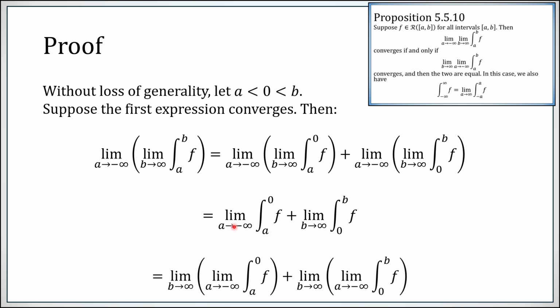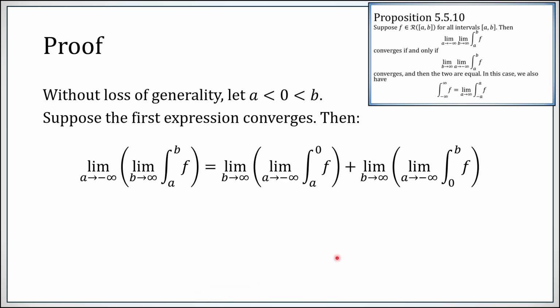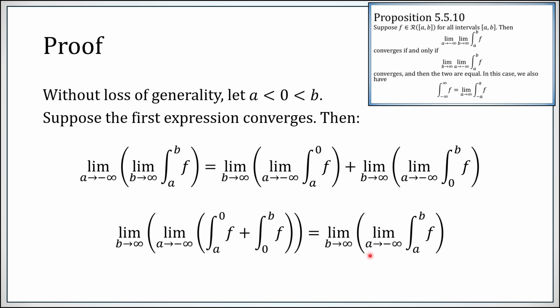So then, this limit as a goes to minus infinity of the integral from a to 0 is a constant as far as b is concerned, so I can throw this limit on it without affecting it. Inside this limit, this has nothing to do with a, so I can throw this limit onto it without changing its value. And now in both terms, I have these limits in the same order, so I can bring it back out. So there's not much going on here. It's really just a bunch of trickery involving algebraic manipulations of limits and keeping track of which integral is constant with respect to which variable, a and b.